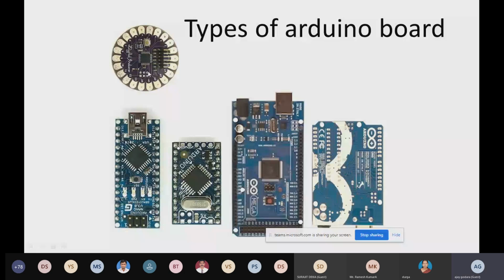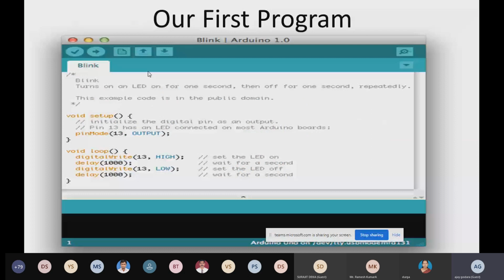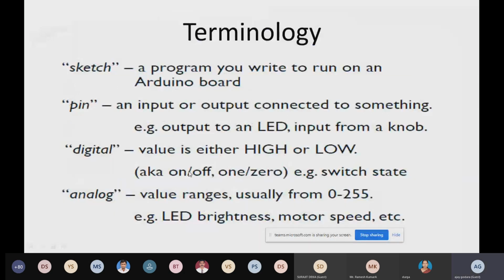This is a simple first program that you can see, like yesterday we did: LED blink, LED on and off. That is simple code like pinMode, digitalWrite HIGH and LOW. These are the terminology that we use in Arduino programming: sketch, pin, digital, and analog.